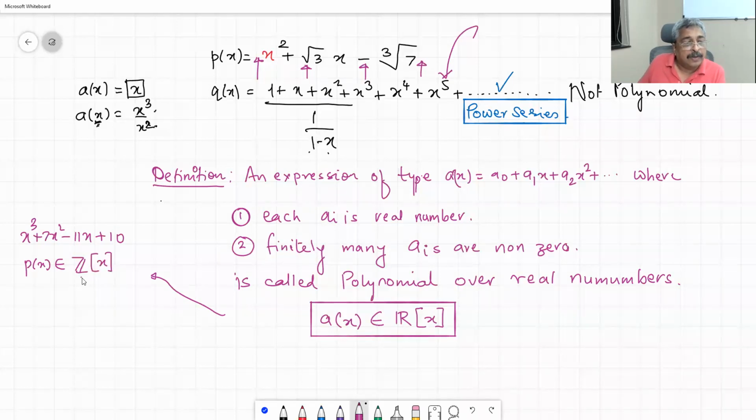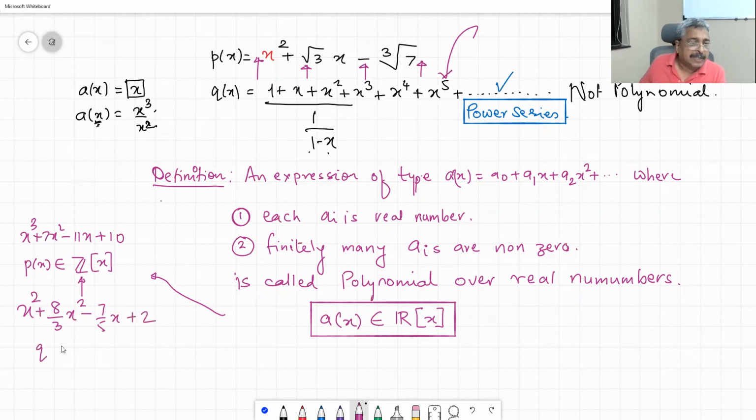Z is for integers. You may end up having x square plus 8 by 3 x square minus 7 by 5 x plus 2.